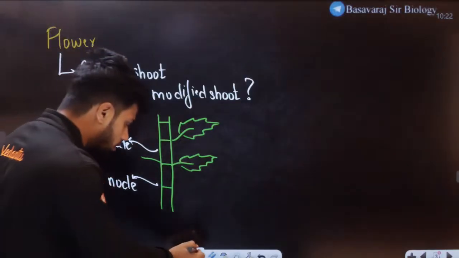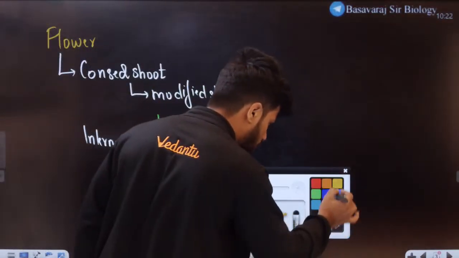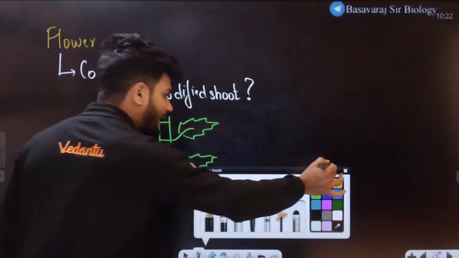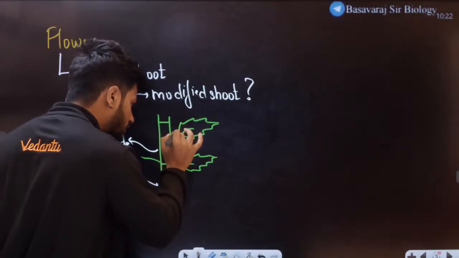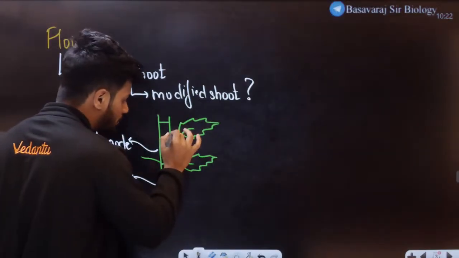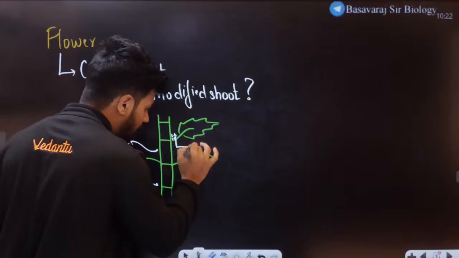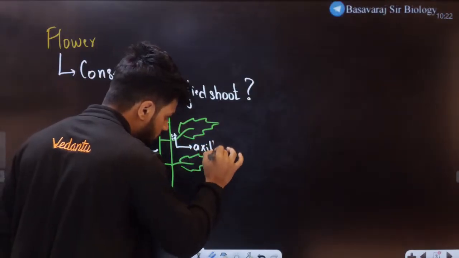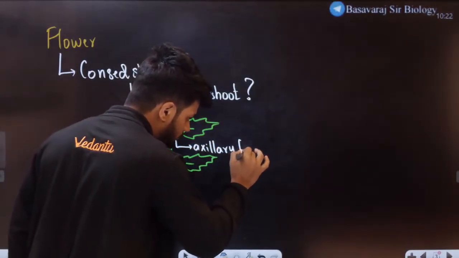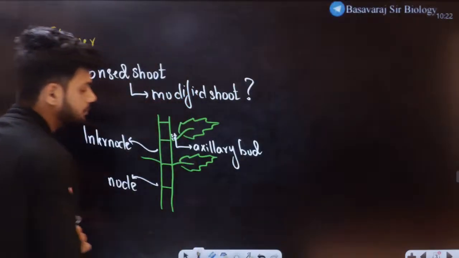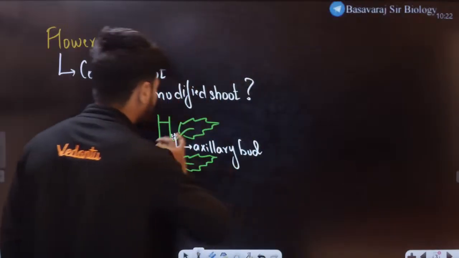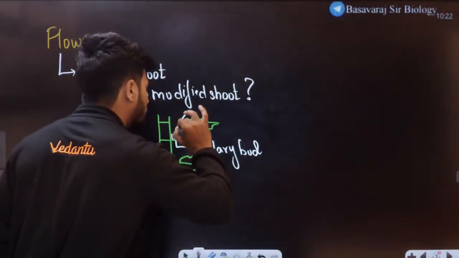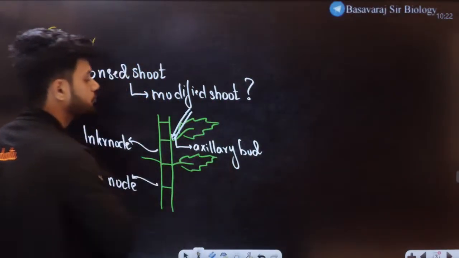Now students, all of you remember from the chapter on anatomy or morphology, I always told you that at the nodal regions we generally find a bud. Can anyone tell me what the bud is here? The bud which we find here is the axillary bud. Yes or no? Axillary bud. Now this axillary bud in future can arise into a branch or a flower.